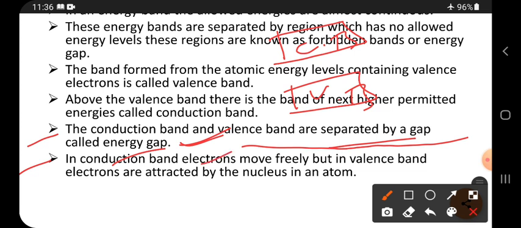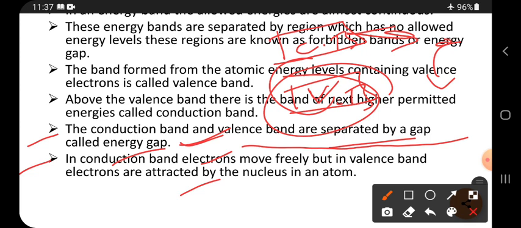In the conduction band electrons move freely, but in the valence band electrons are attracted by the nucleus in the atom. The electrons present in the conduction band move freely because they do not experience any attractive force from the nucleus. But in the valence band they are attracted to some extent. So if an electron wants to move from here to here, we have to supply a certain amount of energy.